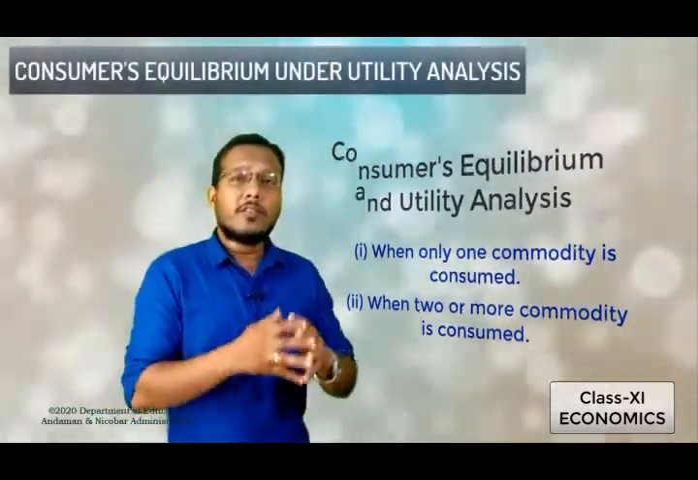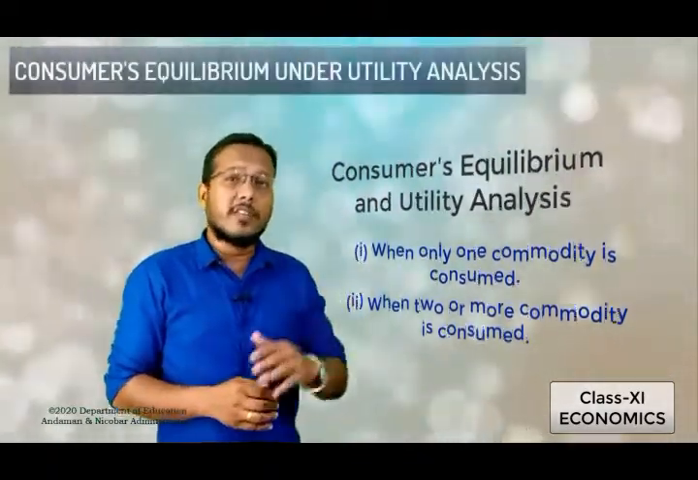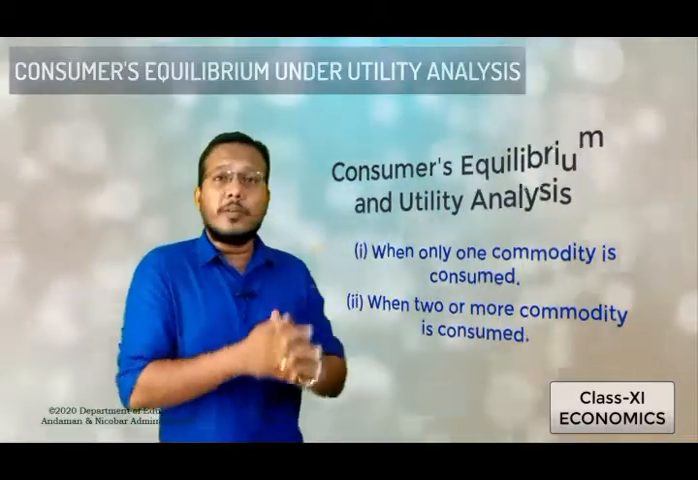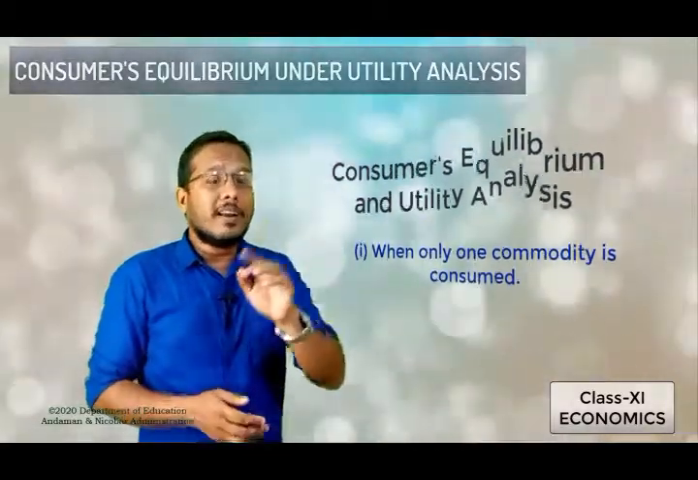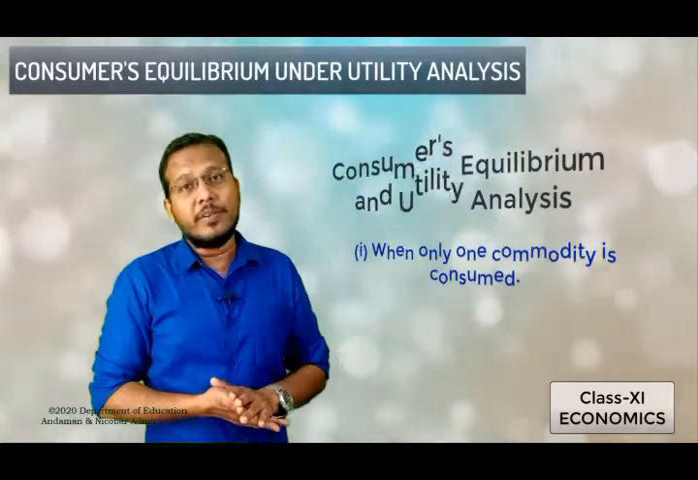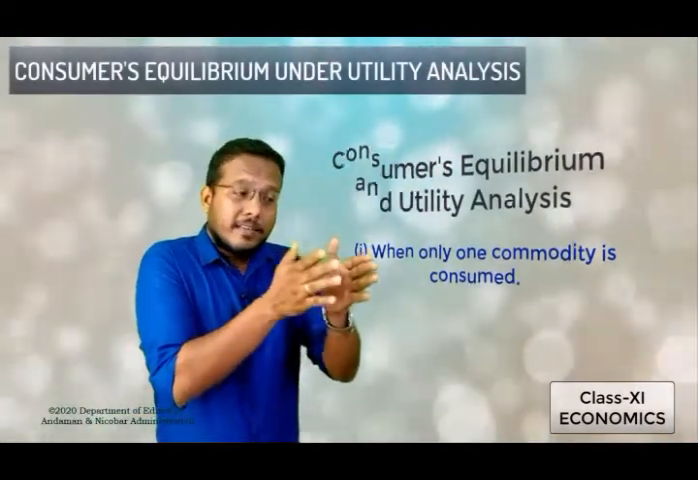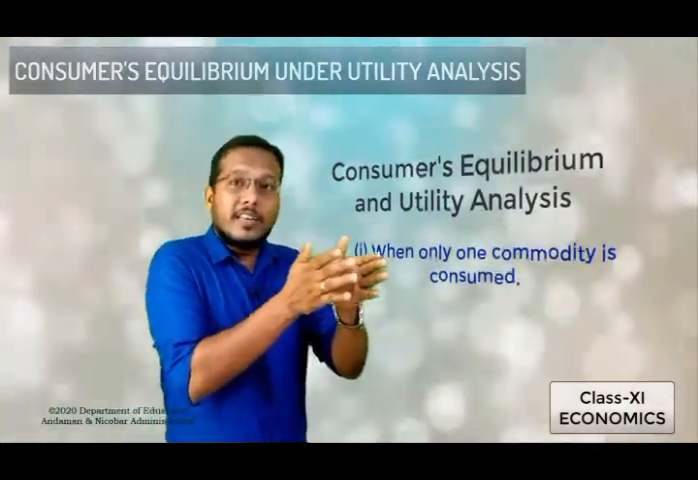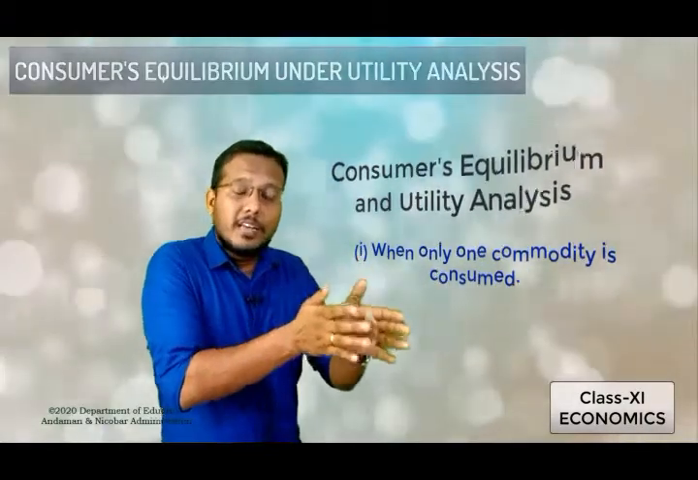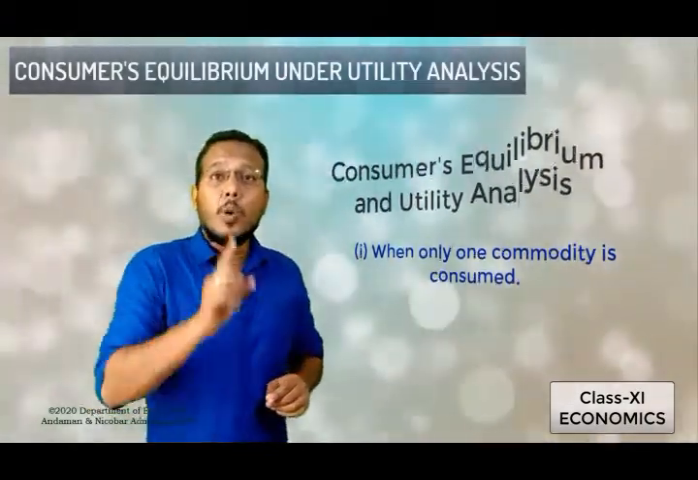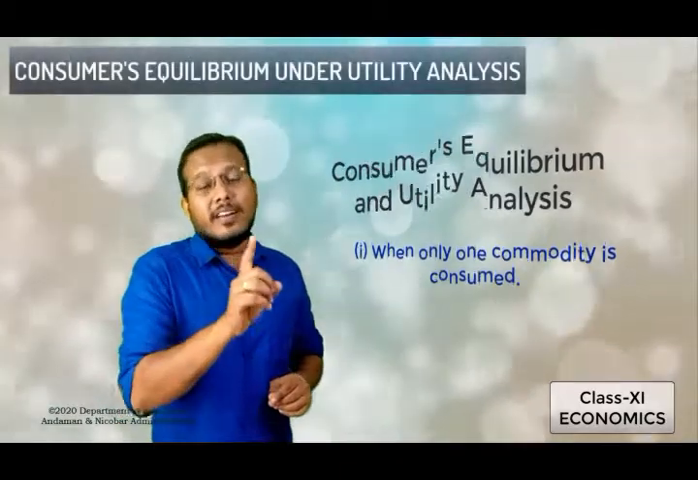So students, first of all we move to the first condition, where we will find out the consumer's equilibrium when only one commodity is consumed. That means the consumer reaches the equilibrium level when he is consuming only one commodity with his entire income.